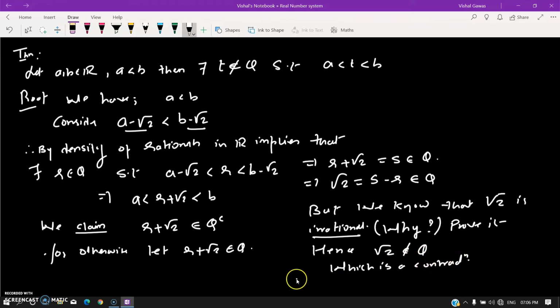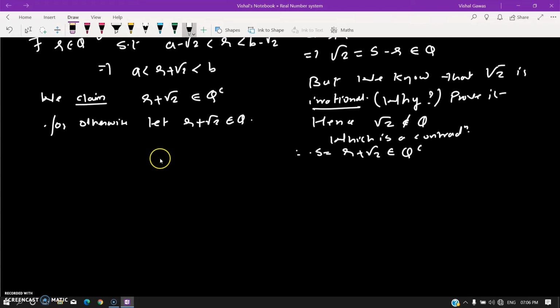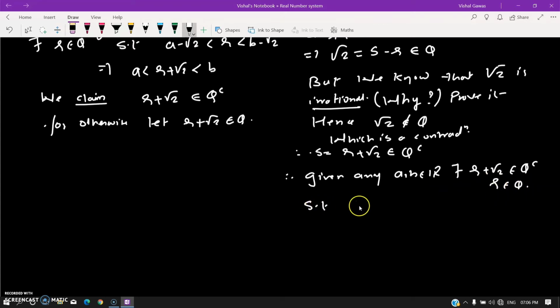Which is a contradiction. Therefore, S equals R plus square root of root 2 belongs to Q complement, right? So what happens is this: given any a, b in R, there exists S equal to R plus square root of root 2 in Q complement, where R is rational, of course, such that a is less than S, less than b. Where S is nothing but R plus square root of root 2. Hence the proof.